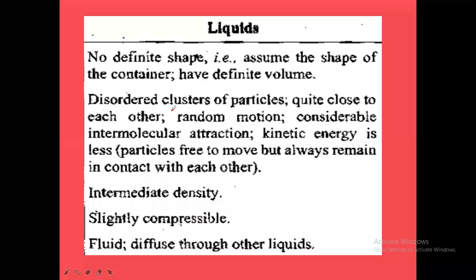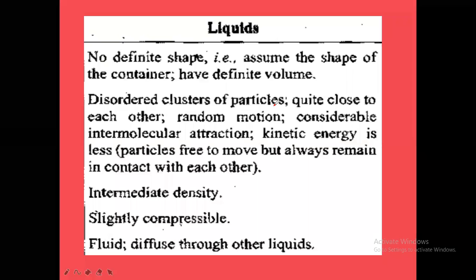That means the degree of disorderliness is there in liquids. So the degree of disorderliness is called what? Entropy. Degree of randomness is called what? Entropy. All the particles of liquid can be moving in all possible directions randomly. So they have randomness and a degree of disorderliness. So they have entropy. But when you compare with solids, the liquids have more entropy. More disorderliness of the particles will be observed in liquids than in solids. So entropy of liquids is greater than entropy of solids, and entropy of gases is greater than entropy of liquids. That point we have to understand.